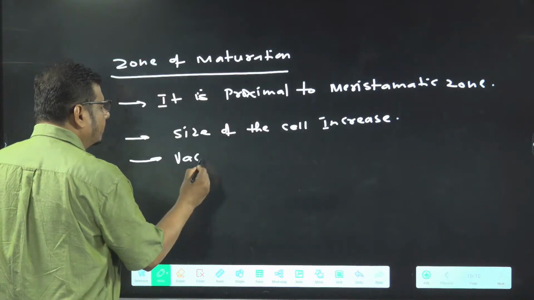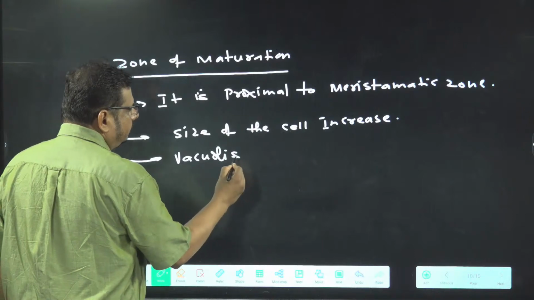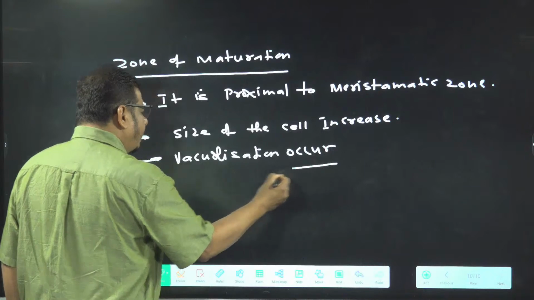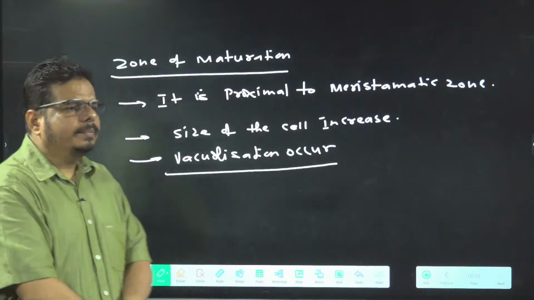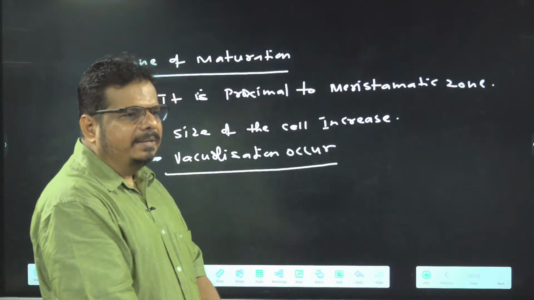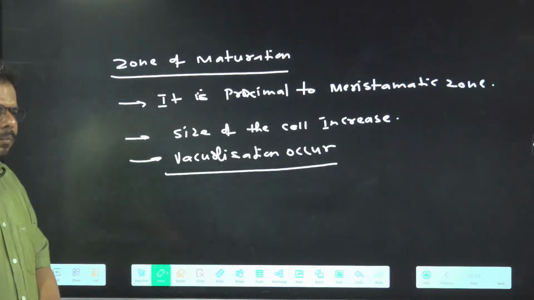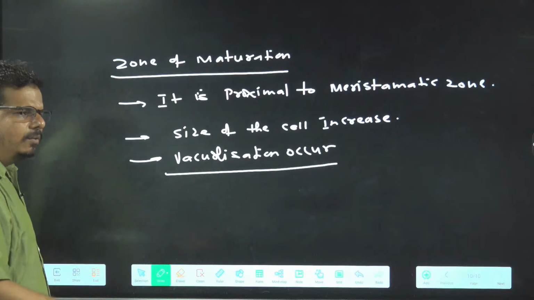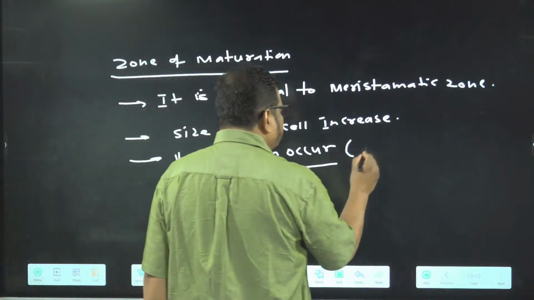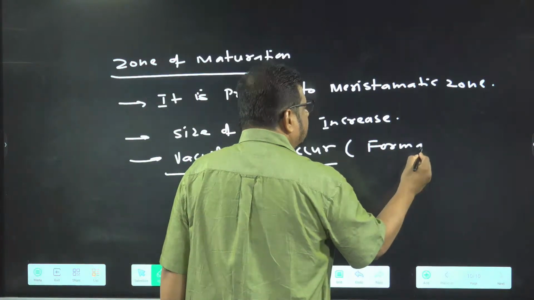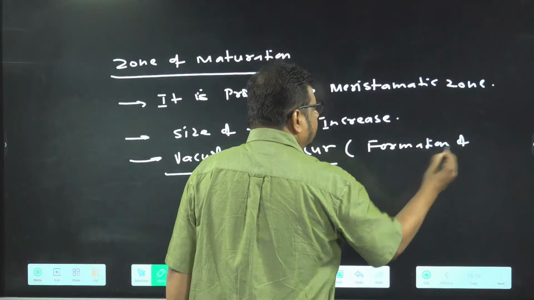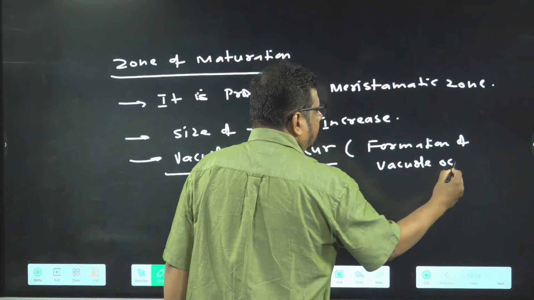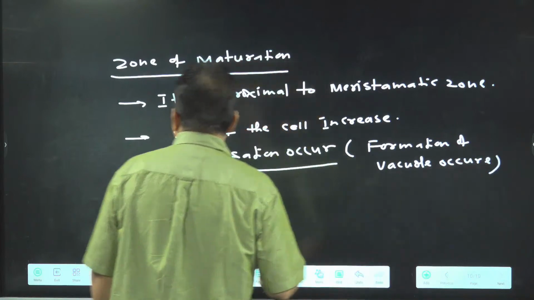Vacuolization occur. In meristematic zone vacuoles are not there. Here vacuoles are present. In maturation zone, who is there? Vacuoles are present. So vacuolization occur. Formation of vacuole occur in zone of which one?